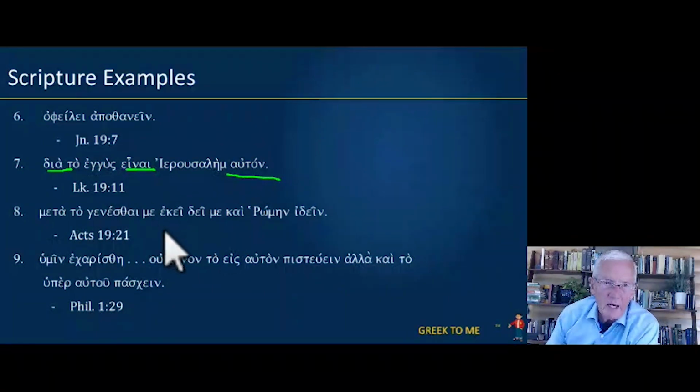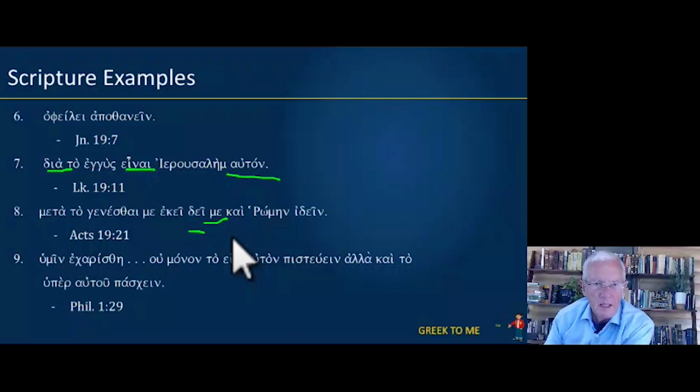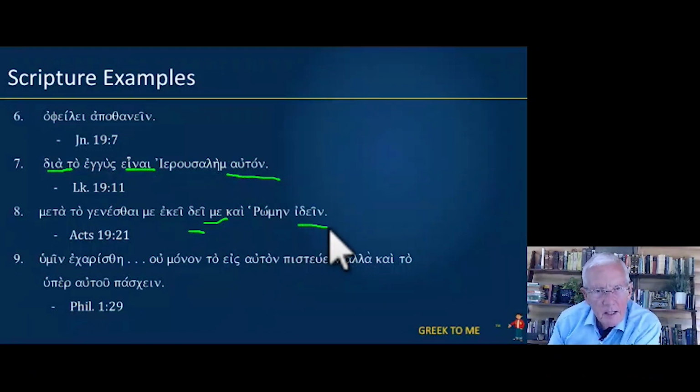And then we have dei. It is necessary. Here the subject of the infinitive is me. It is necessary for me, even idein, to see Rome.